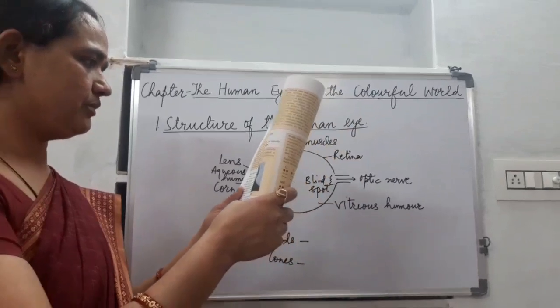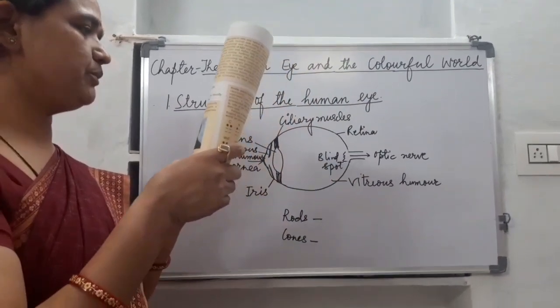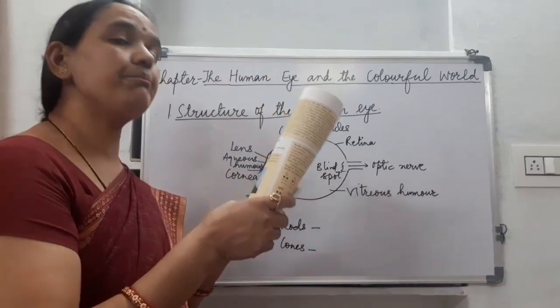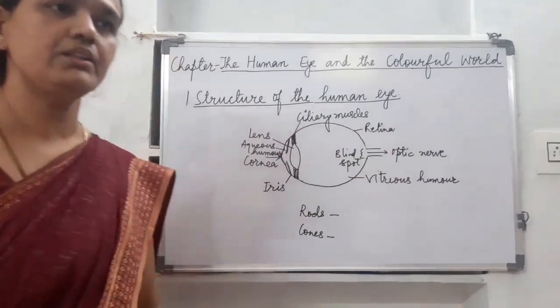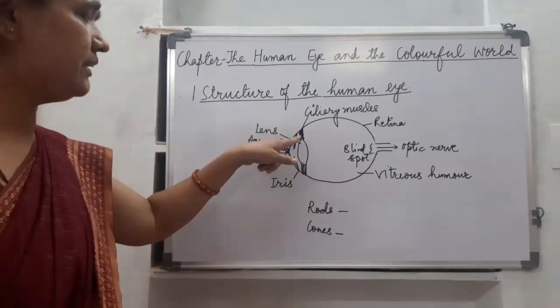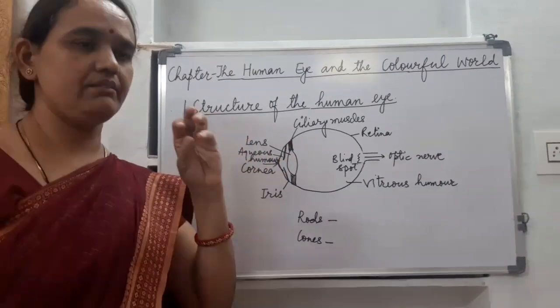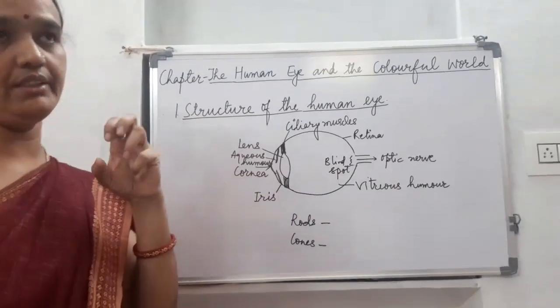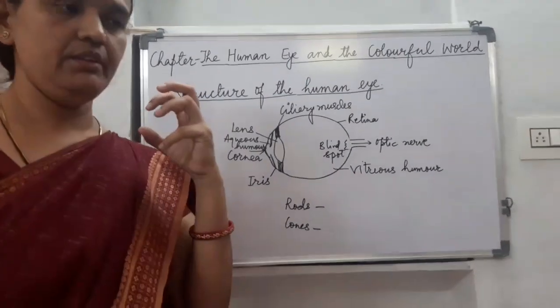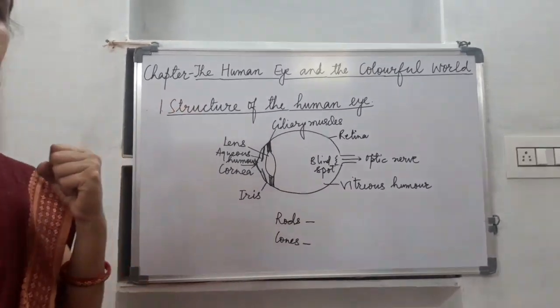When you bring this book too close, then the words seem blurred to you. This happens because these ciliary muscles have a limit to contract. These cannot be contracted over a specified limit.